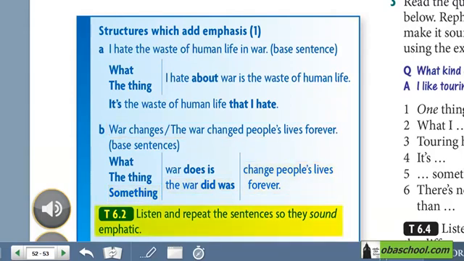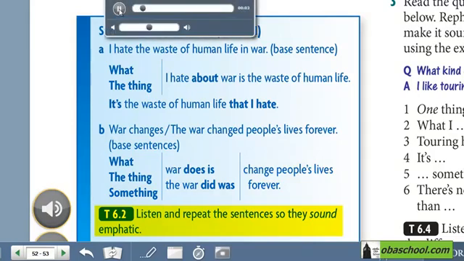Listen and repeat the sentences so they sound emphatic. Tape script 6.2.